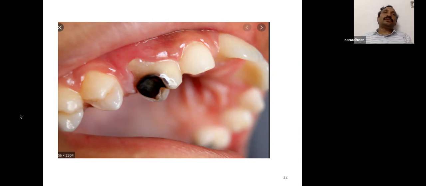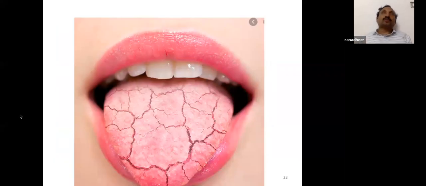A head and neck oncologist will be there and a radiation oncologist will be there. Dry mouth is a factor causing caries. That's why caries is one of the side effects which we monitor, and xerostomia, because at higher doses the salivary glands get affected, and it is permanent, which is one of the dangerous things.